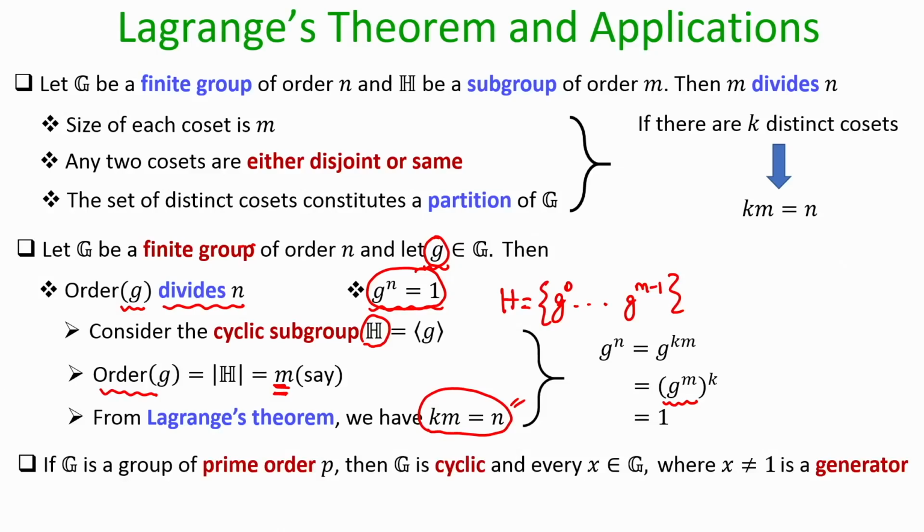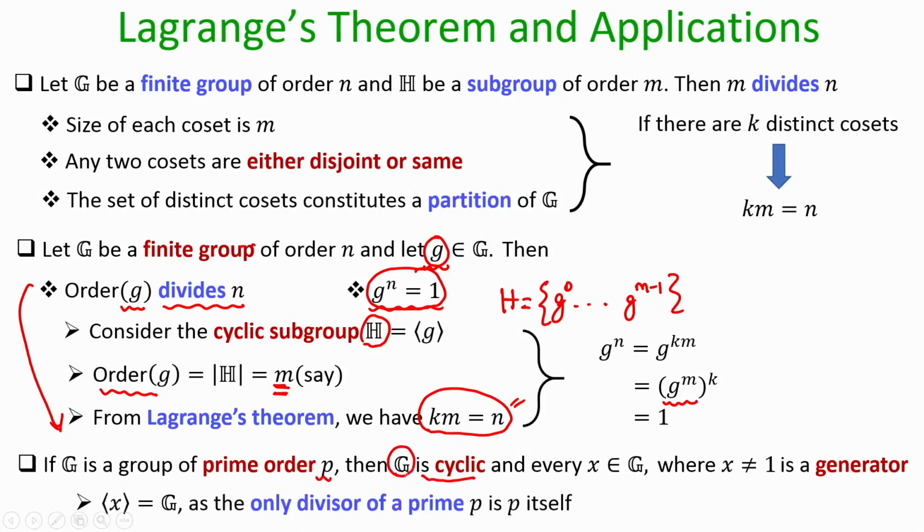and if I apply this implication in the context of a prime order group, namely a group where I have a prime number of elements, then I get the fact that it will be cyclic, and every element except the identity element will be a generator for that cyclic group. Why so?